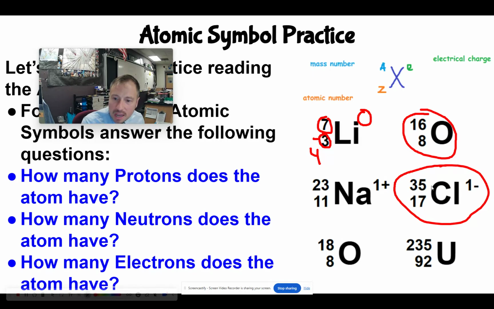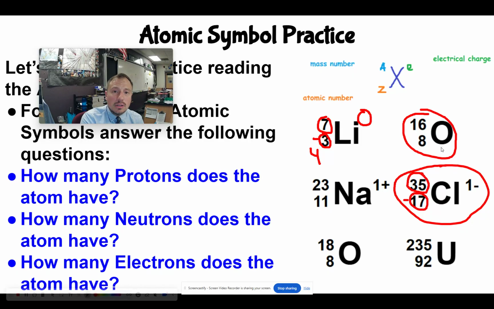So if I want to find the number of protons, it's right here, the atomic number. It's 17. Okay, well now the number of neutrons is my mass number up here minus the atomic number. I know I've got 35 protons plus neutrons at the center of this atom. I know 17 of them are protons. I take that, 35 minus 17, that is going to be 18.